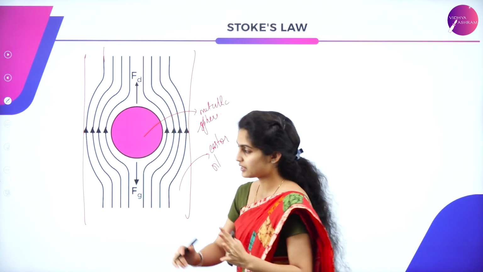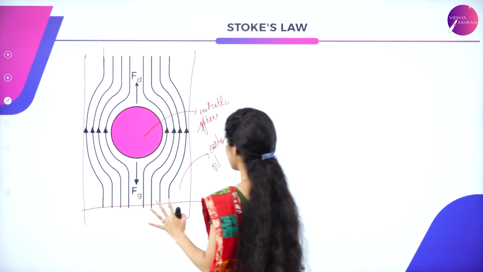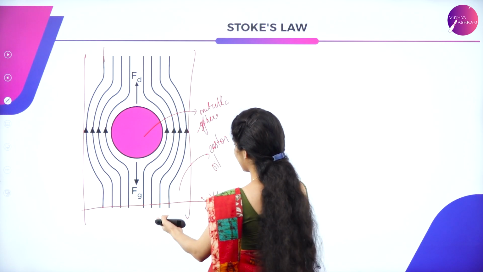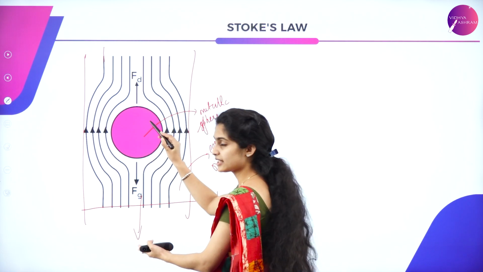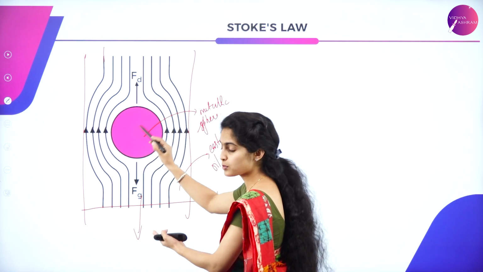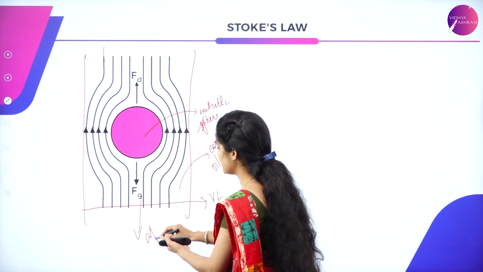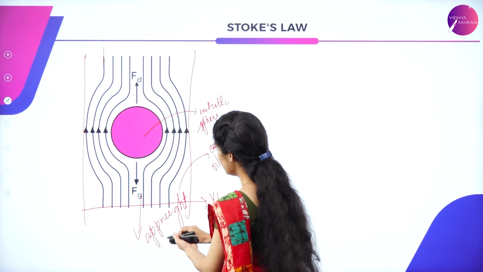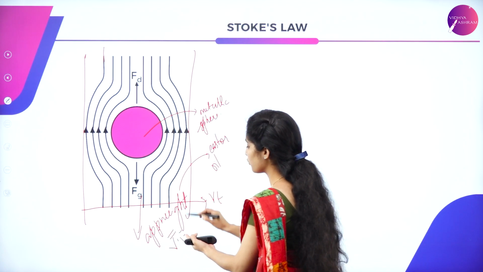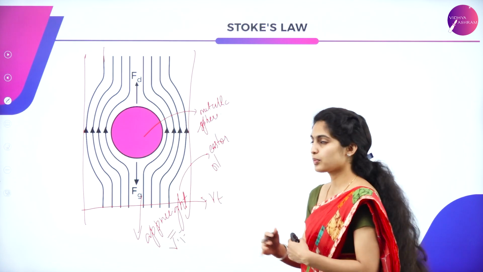It is like the end of its change in velocity, after which it will have uniform velocity. After this terminal velocity, the apparent weight of the metallic sphere will be equal to the viscous force of the liquid at that position.